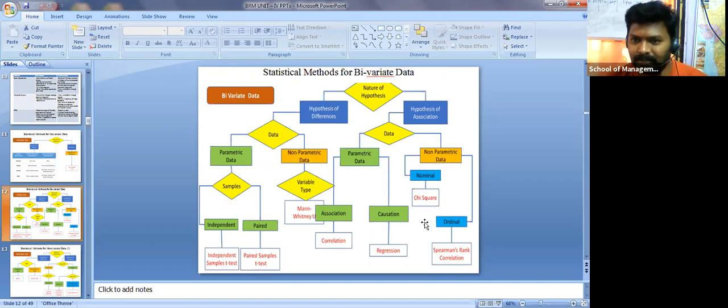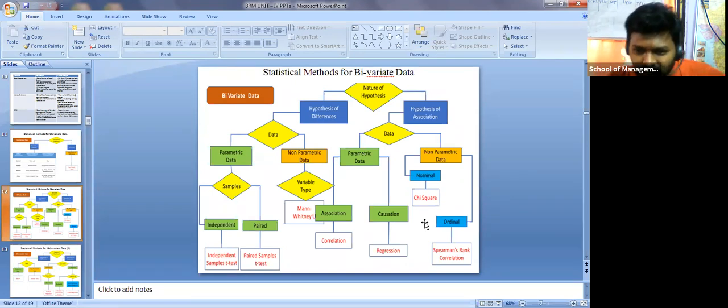So y equals a plus bx, or y equals beta naught plus beta 1 x1 plus beta 2 x2 plus beta 3 x3 plus error term. Here y is the dependent variable, x is the independent variable, beta naught is the intercept of y, and beta 1 is the slope.